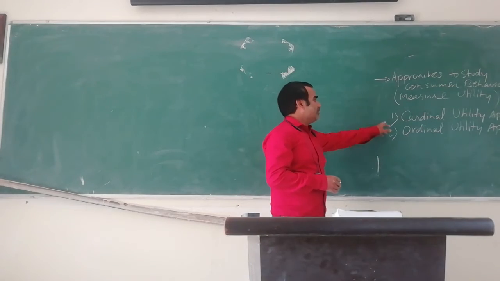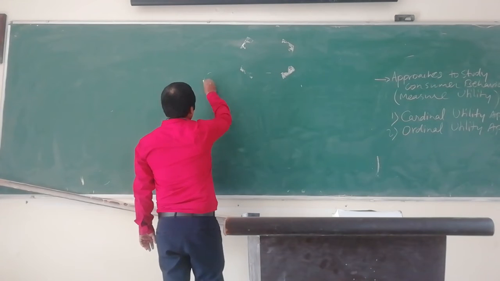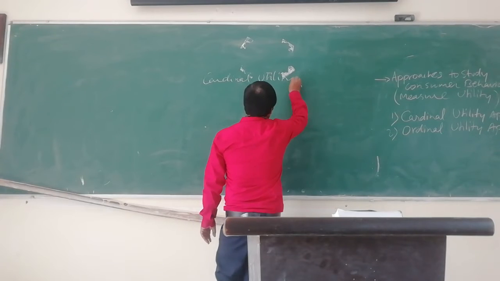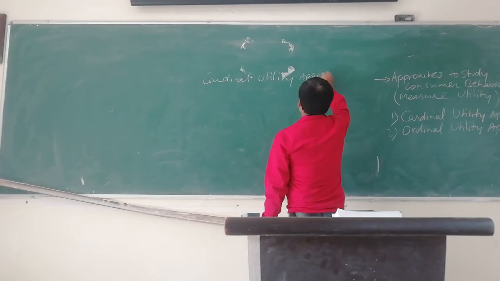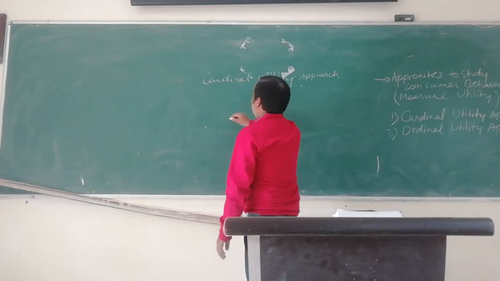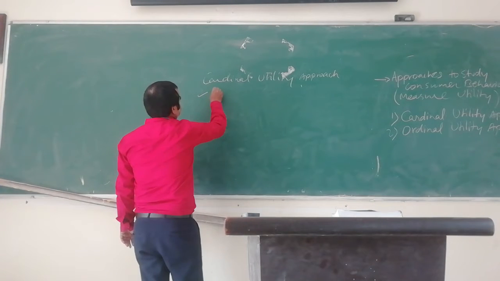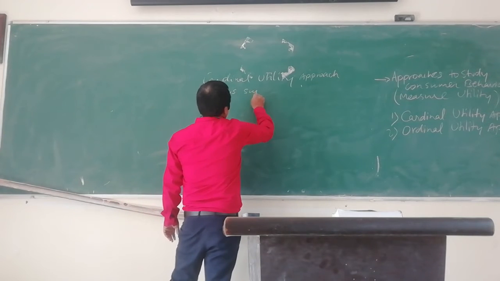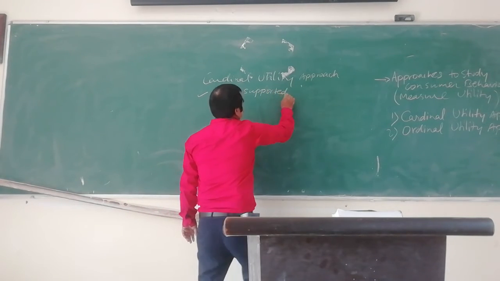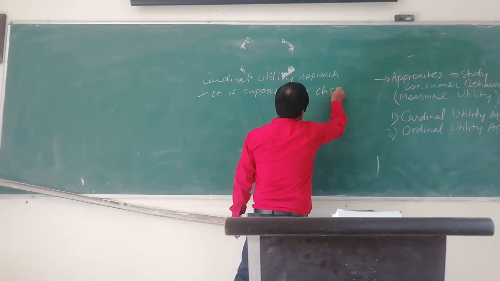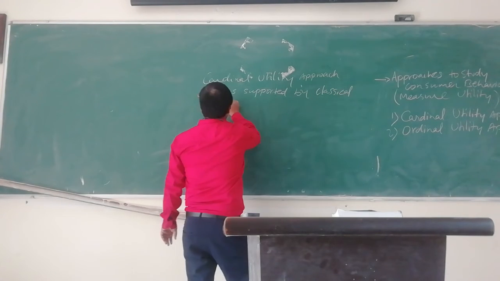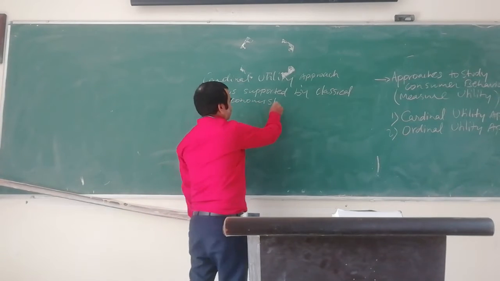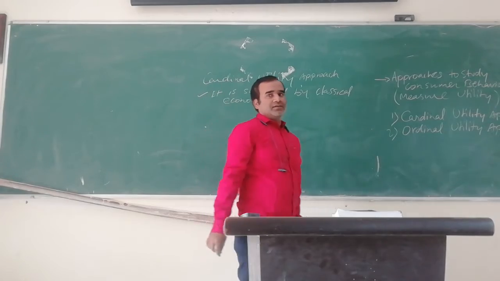The cardinal utility approach is supported by classical economists.